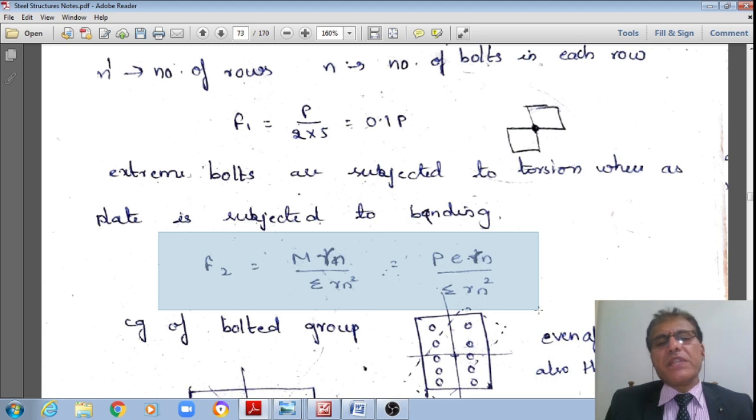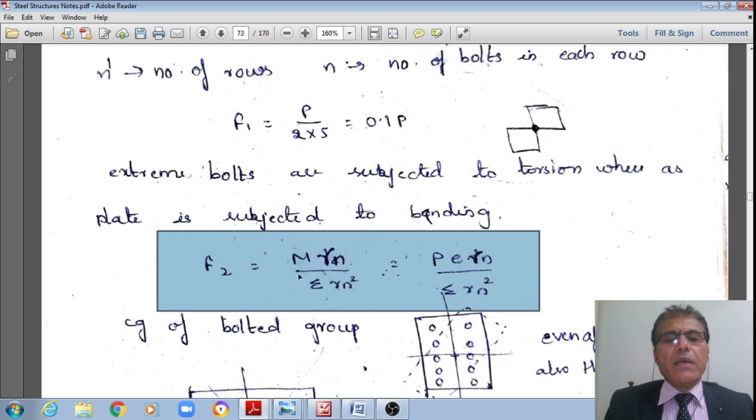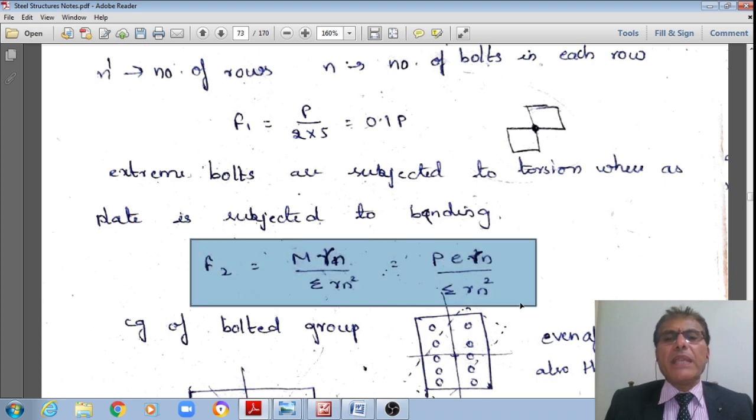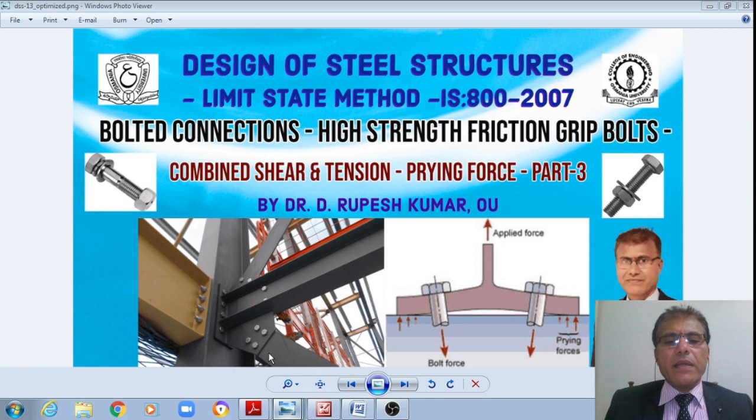Because of this torsion T, the shear stress tau multiplied by area gives the shear force F2. From that simple torsion formula, the shear force F2 is equal to the bending moment or torsion M multiplied by Rn divided by the summation of Rn squares.